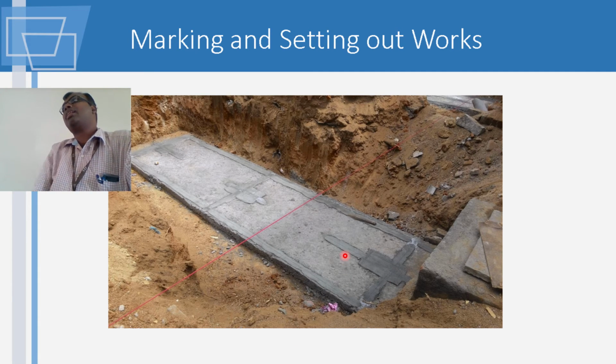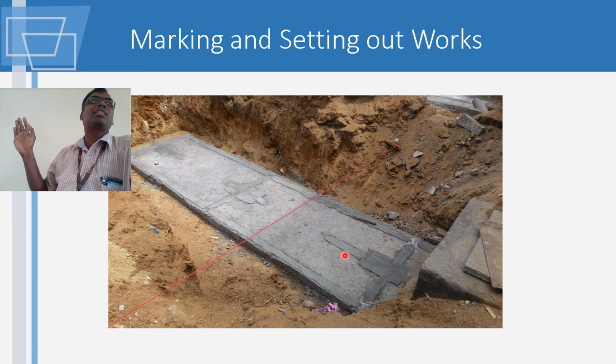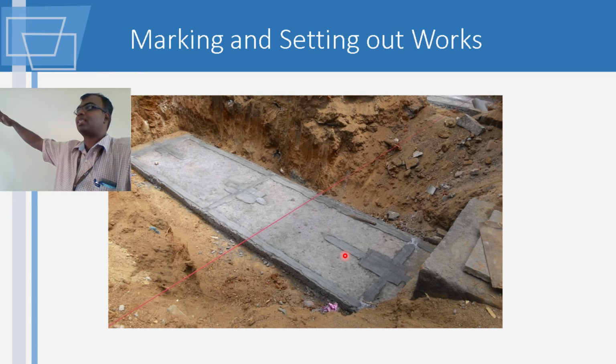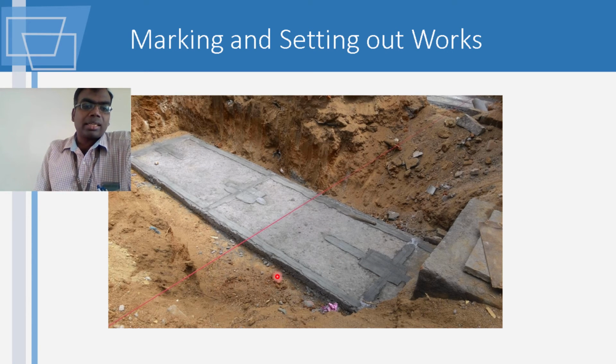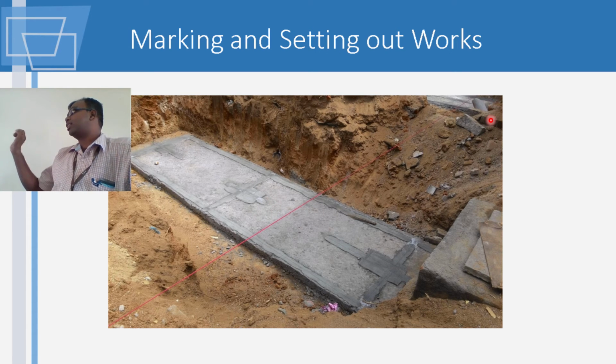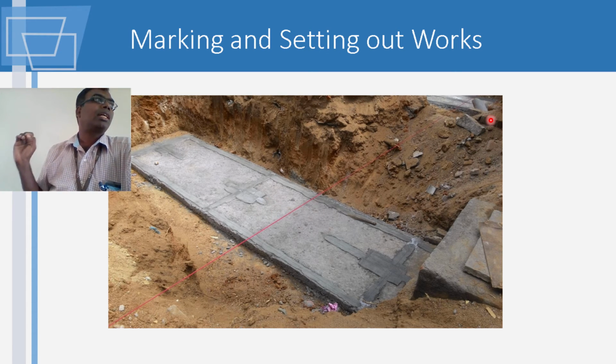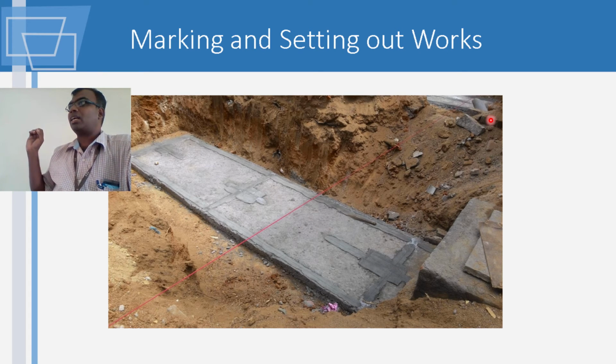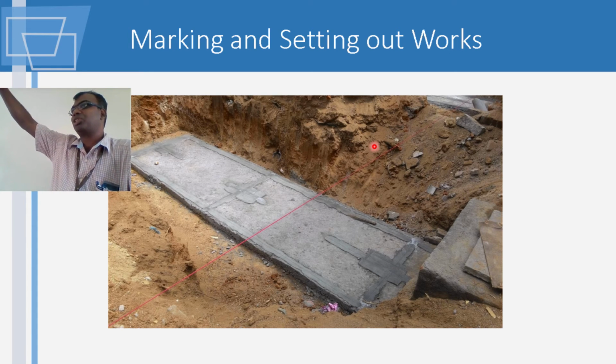In any construction drawing you will have grids. You will call one axis A, B, C, and the other perpendicular axis will go as 1, 2, 3. In this case, can you see this red line over here? This is nothing but a string which has been stretched out on the grid line. The columns and the beams are usually referred to with reference to the grid lines. Then what they normally do is take a plumb bob. You know what a plumb bob is, right? That thing which you drop down.